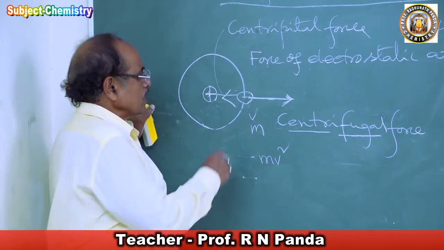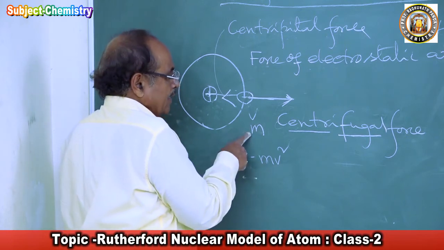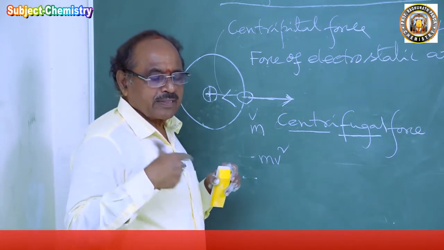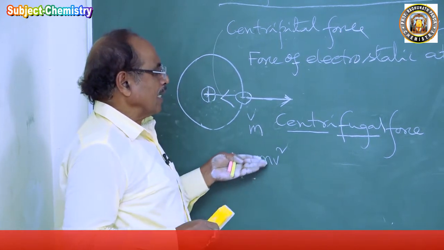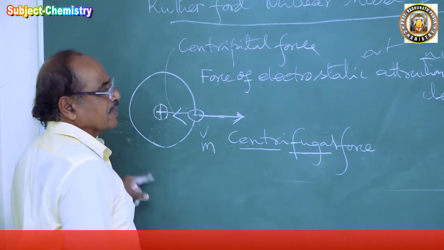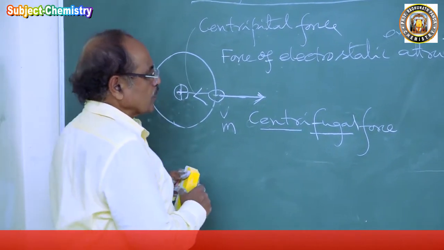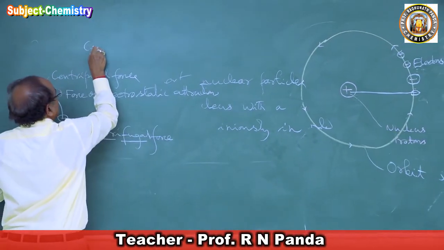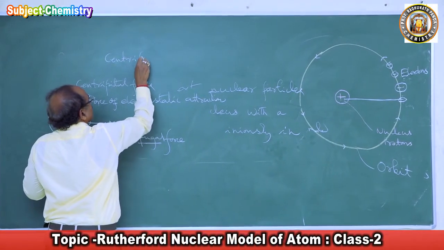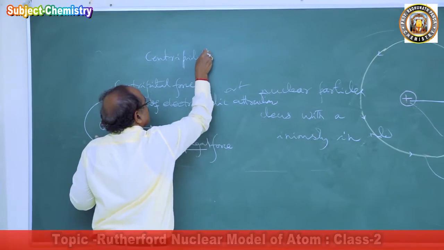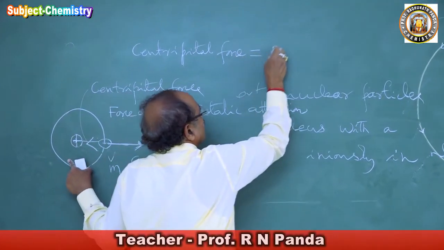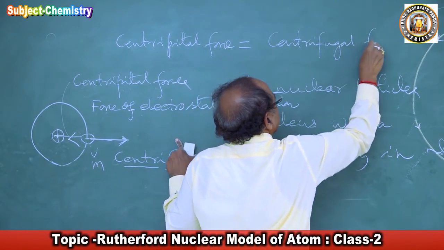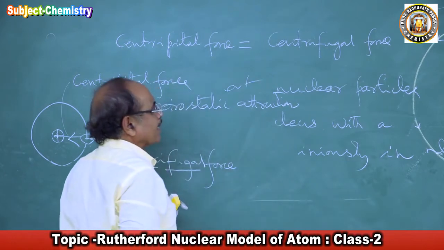And since the electron is moving with a velocity v and of mass m, it will have a force with which it wants to go outward, that is mv square over r, and that force is called the centrifugal force of the electron. And these two forces, the centrifugal force and the centripetal force, the centripetal force will always be equal to the centrifugal force. Only then can the particle move.